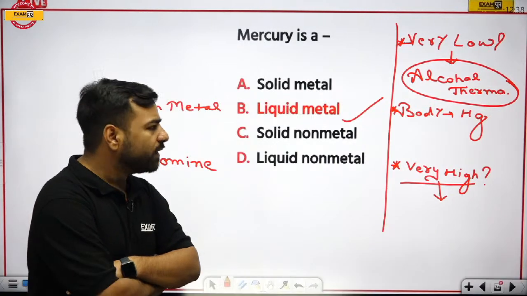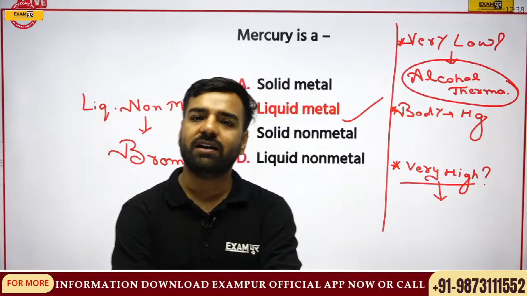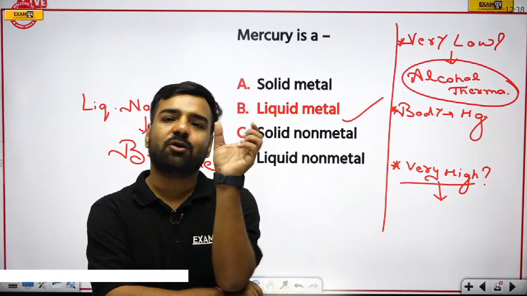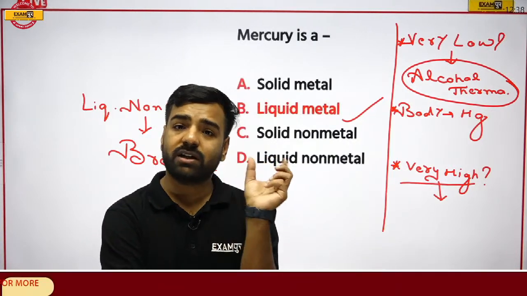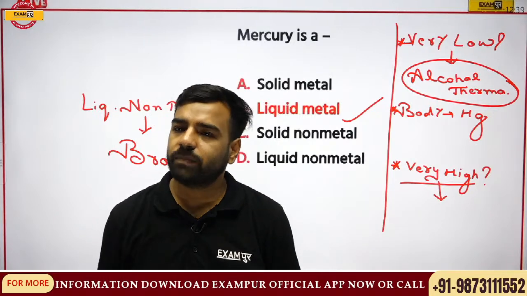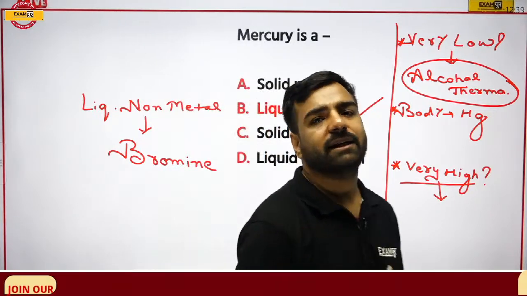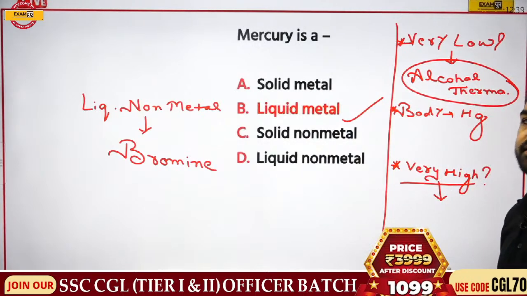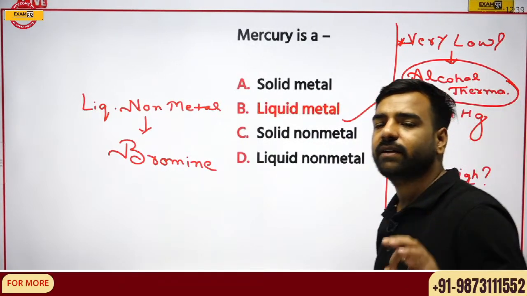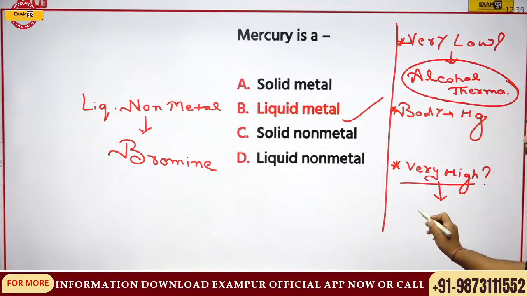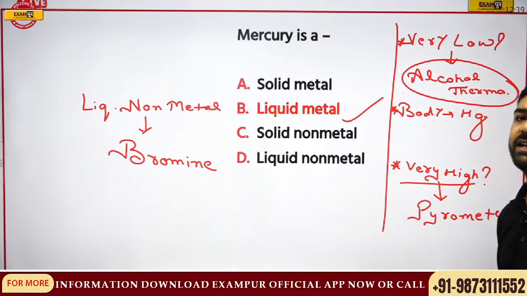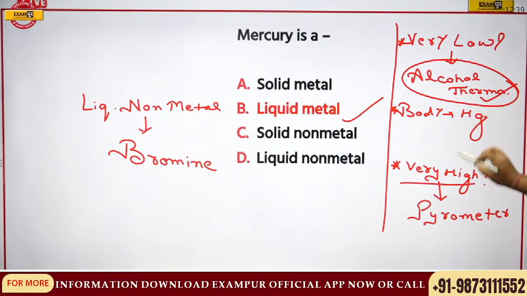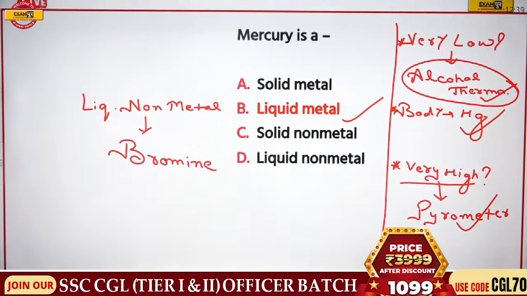And if I go with other options over here, if I talk about solid metals, there are many metals which are solid in nature, right? So these are only one. That's why we are discussing it, and it is asked in the examination. But my question is regarding very high temperature. Please remember, whenever we talk about very high temperature, it's a device. I guess none of you is giving the answer, so you are not aware of this. Let me write for you. It is the pyrometer. It is from the physics part, but it is very, very important. Do not forget: for very low, alcohol; for body temperature, mercury; and for very high, pyrometer.